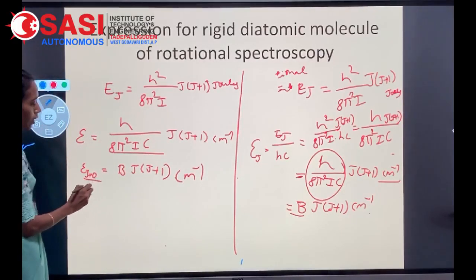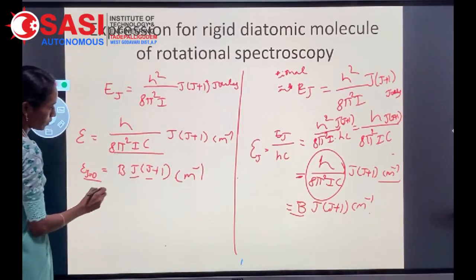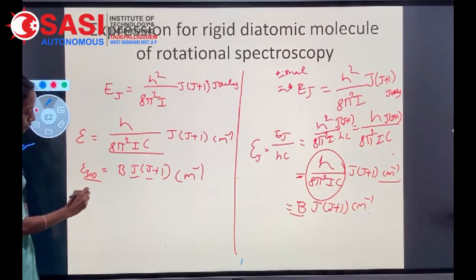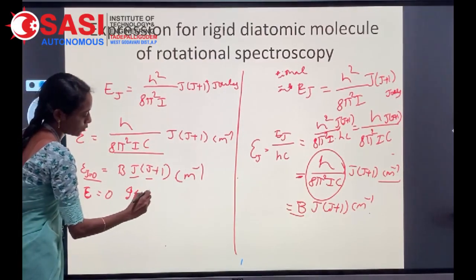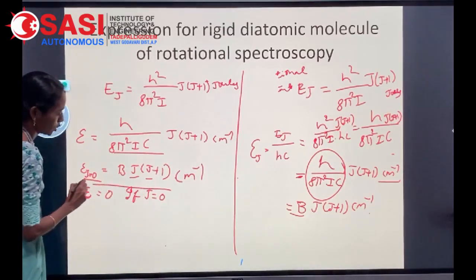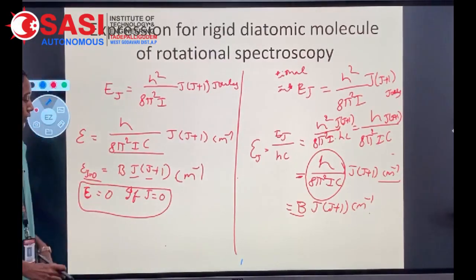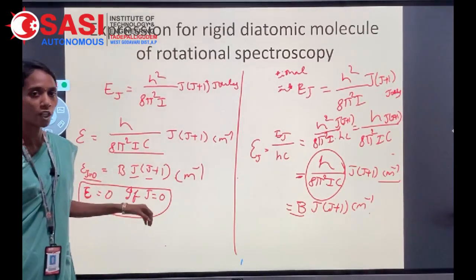If J equal to 0, the entire energy will be 0. In case J equal to 0, that means there is no molecular rotation at all.